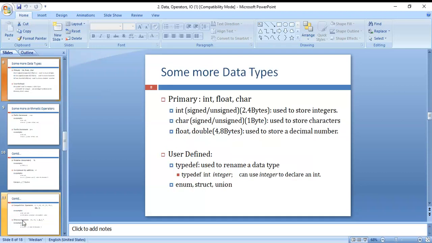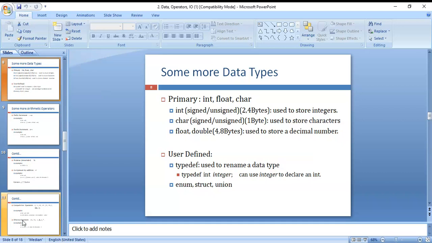And next one, some more data types you can see here. Primary data type is nothing but a basic data type, also called a fundamental data type. Here you can see primary data types: integer, character, floating point. These are all primary data types.